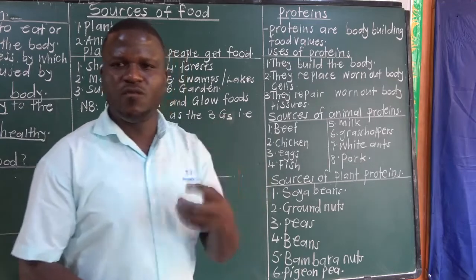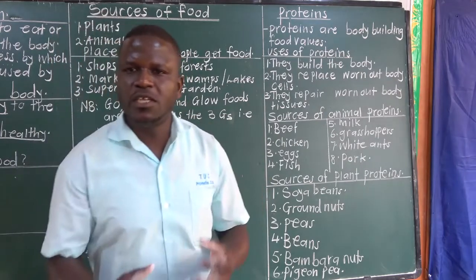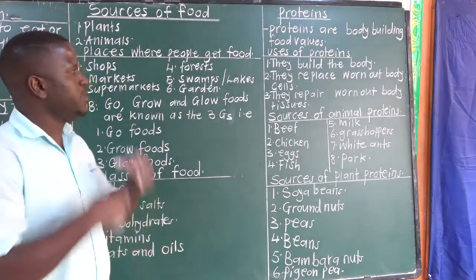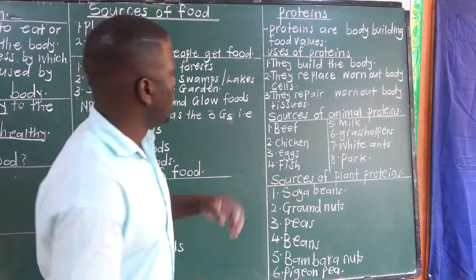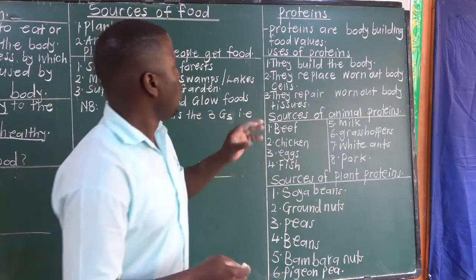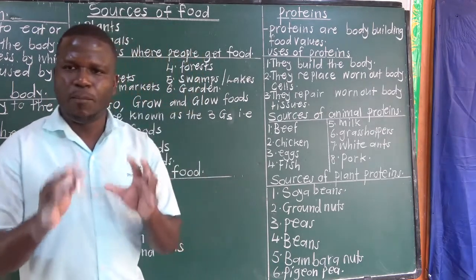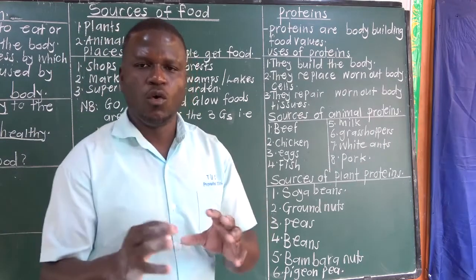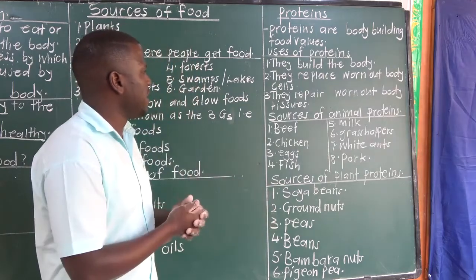When we eat food rich in proteins, our body is able to grow. And that's why we call them body-building food values. Uses of proteins. Proteins have three uses in the body. One, proteins build the body, or you can say proteins make the body grow. So that's how proteins are important in the body.